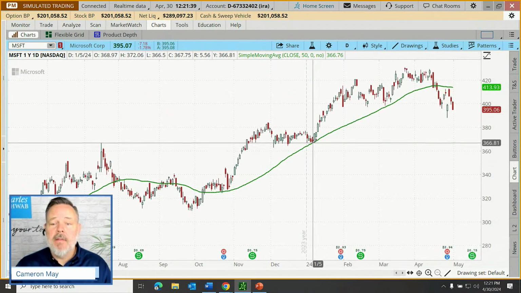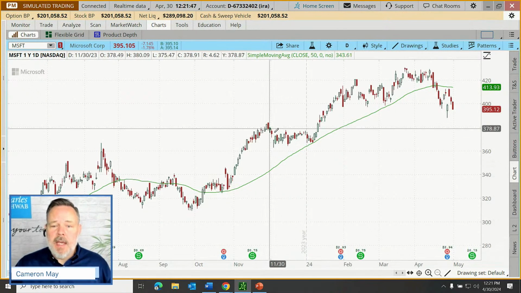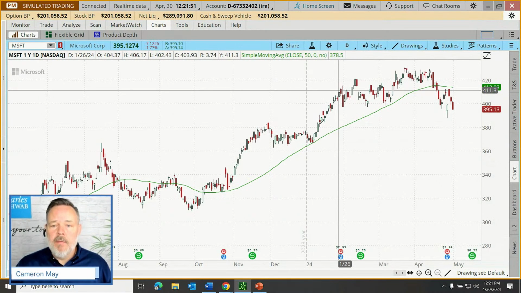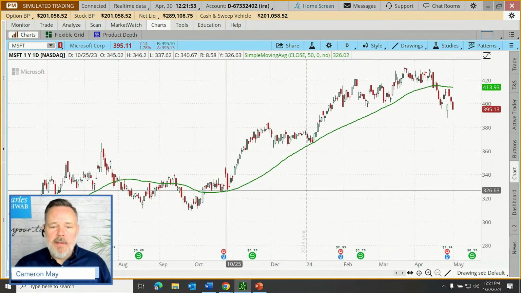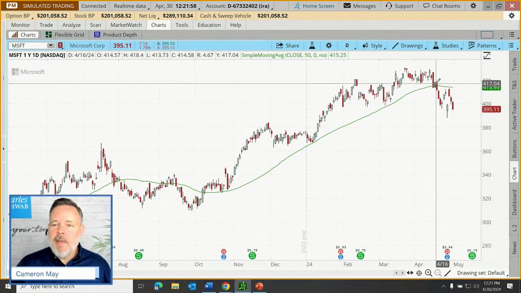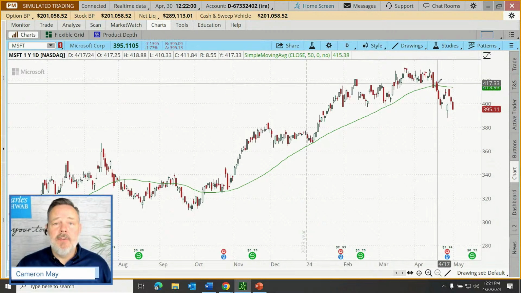And so that may be enough to spur some additional buying behavior, obviously among other influences on the price. But yeah, sometimes that average can act as a price floor, as it did right here, as it did right here, as it did right here. And right here, we might have been expecting it, but it didn't play out.